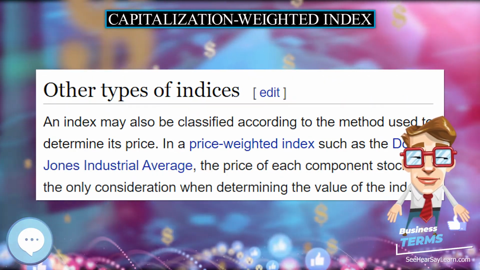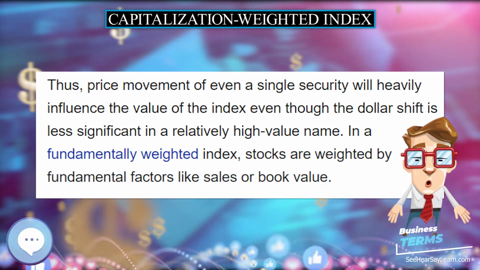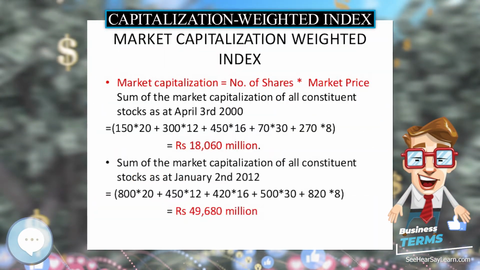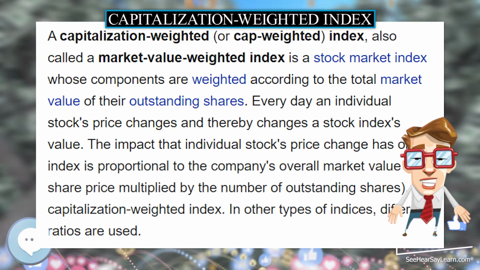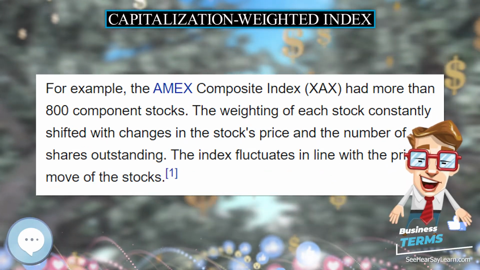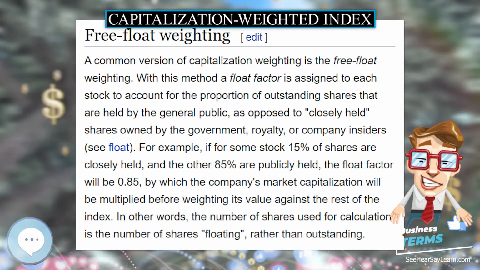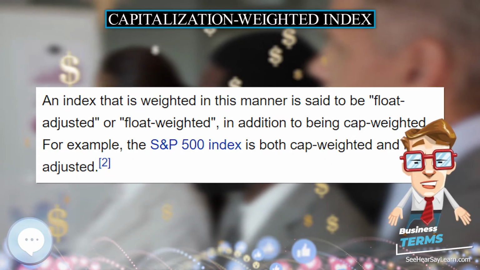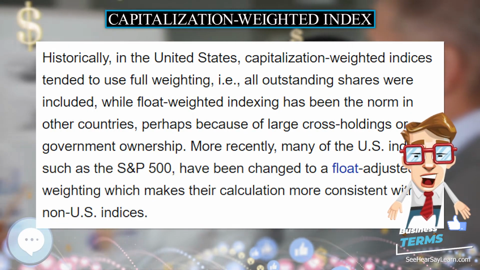Free float weighting. A common version of capitalization weighting is the free float weighting. With this method, a float factor is assigned to each stock to account for the proportion of outstanding shares that are held by the general public, as opposed to closely held shares owned by the government, royalty, or company insiders. For example, if for some stock 15% of shares are closely held, and the other 85% are publicly held, the float factor will be 0.85, by which the company's market capitalization will be multiplied before weighting its value against the rest of the index.